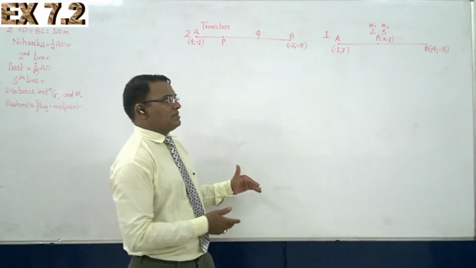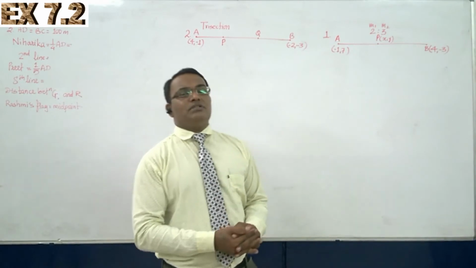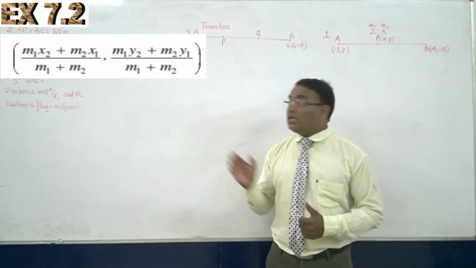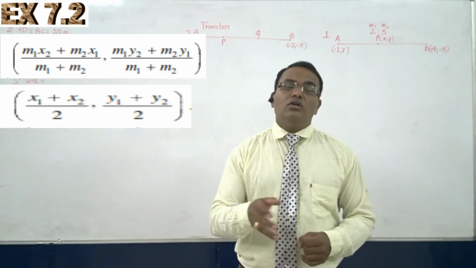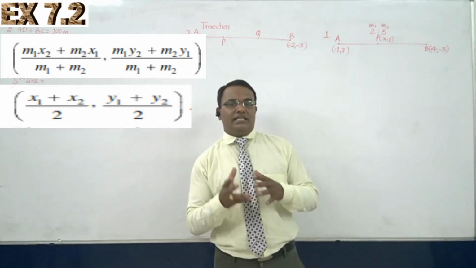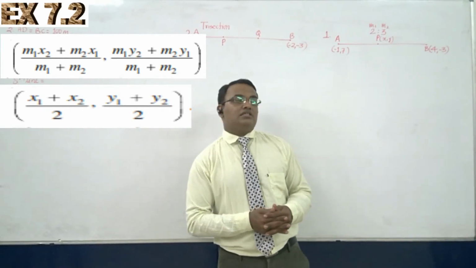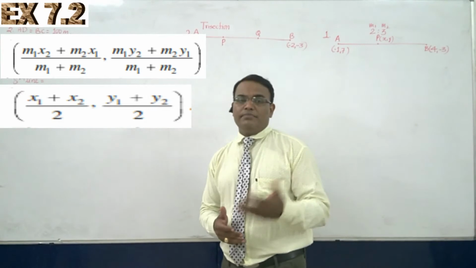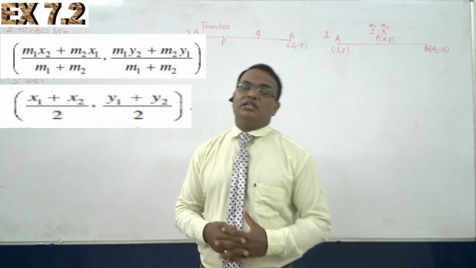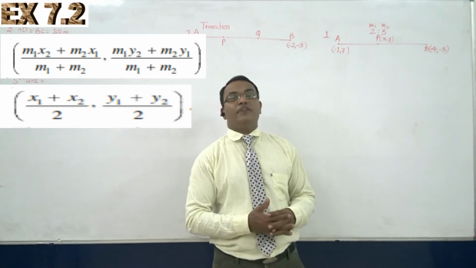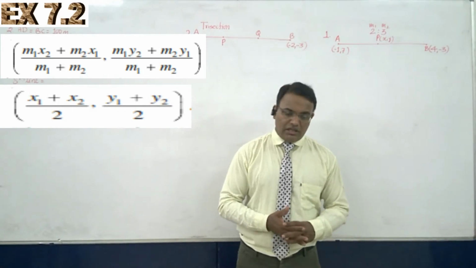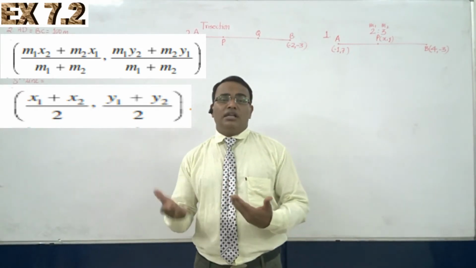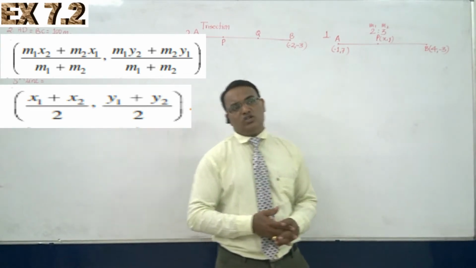Now we are dealing with exercise number 7.2, which depends on the section formula and the midpoint formula. Now what is the section formula? Any line segment PQ is given. Suppose that PQ is intersected by some other point, say M. Then we are going to find the coordinates of point M, that is M of (x, y). How can we find it? Suppose the point M divides the line PQ in the ratio m1 is to m2.